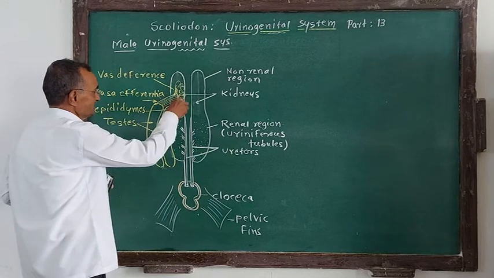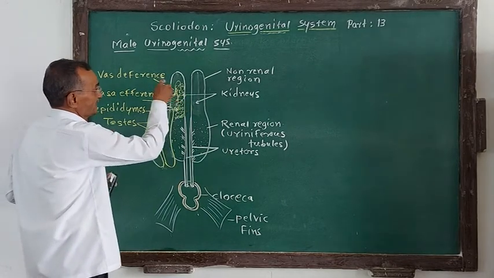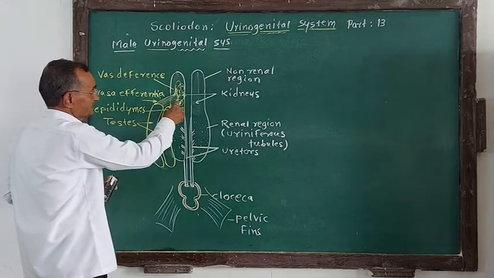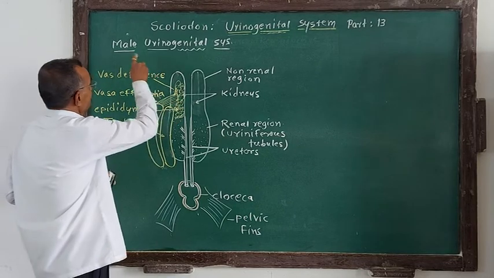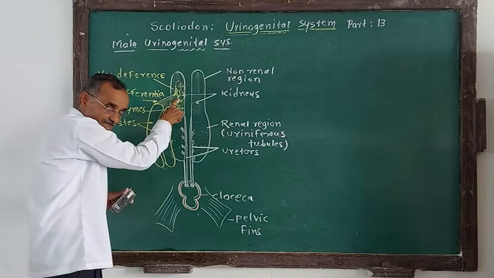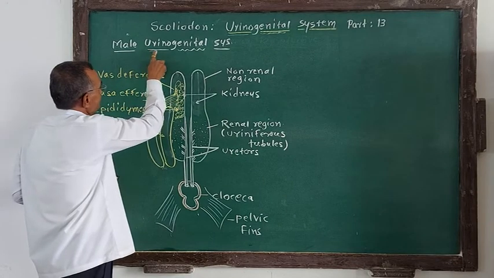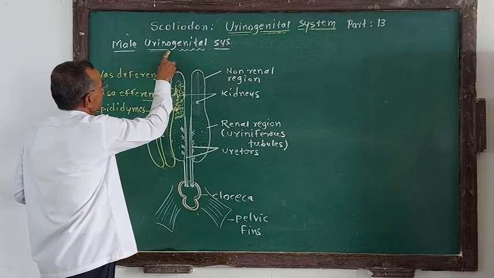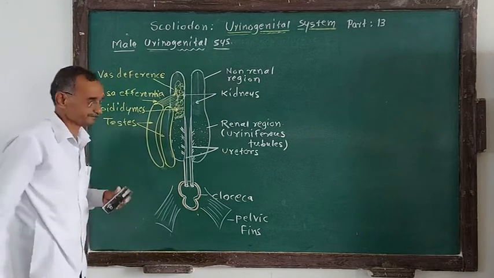The vas deferens coils and recoils in the non-renal region. So in that connection, the reproductive system and excretory system are associated, so studied under the common heading urinogenital system.